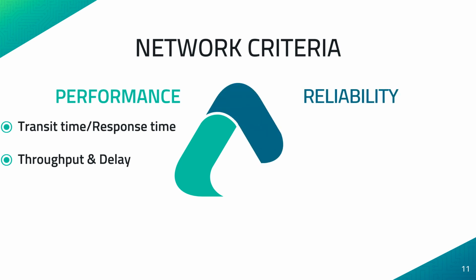The second criterion is reliability. Along with accuracy and delivery, network reliability is one of the key factors, which is measured by the frequency of failure and the time it takes the link to recover from the failure.